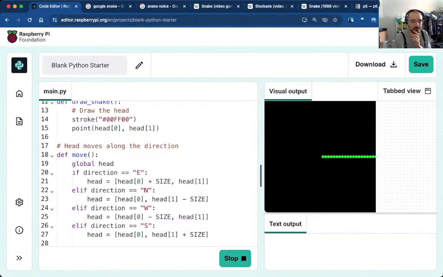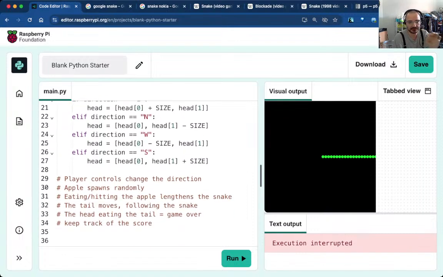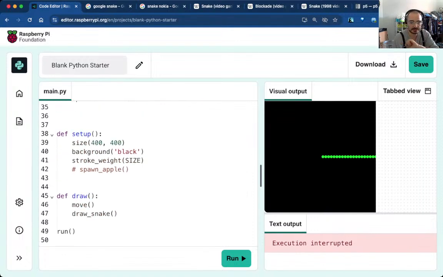So now it's going to move much faster, right? Because now we see the individual dots. But really, it's on a grid, so it's important that we move in dots. Because it's moving one every frame, and there's like 30 frames a second, before we know it, there's like 20 dots to the edge, right? Because the dots are 10 big and there's 400 width.